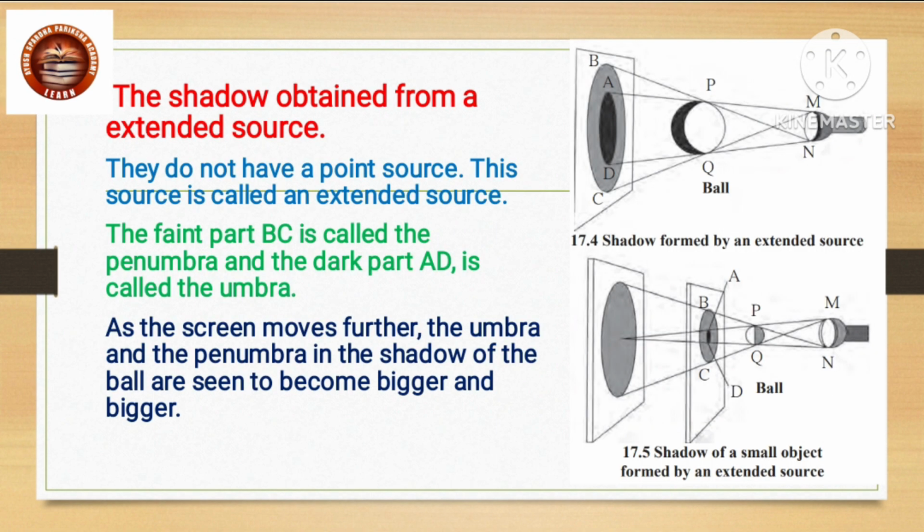The shadow obtained from an extended source. They do not have a point source. This source is called an extended source. The faint part BC is called the penumbra and the dark part AD is called umbra. As the screen moves further, the umbra and the penumbra in the shadow of the ball are seen to be bigger and bigger.